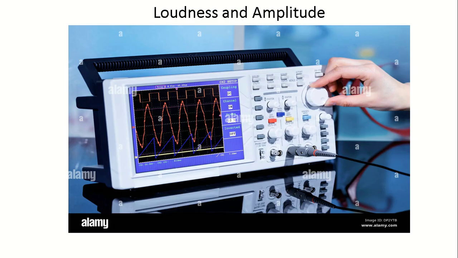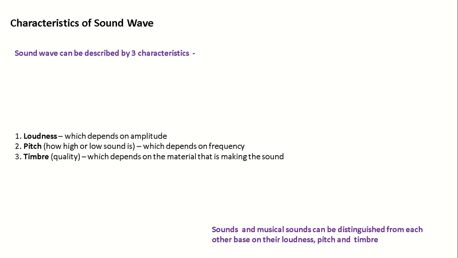You're welcome back. Loudness and amplitude. Before we talk about loudness and amplitude, you need to know that loudness, pitch, and timbre fall under the three characteristics of sound wave. So sound waves can be described by these three characteristics. Whatever sound it is, musical sound can be distinguished from each other based on their loudness, pitch, and timbre. Loudness depends on the amplitude, pitch depends on frequency, and timbre depends on the material that is making the sound.